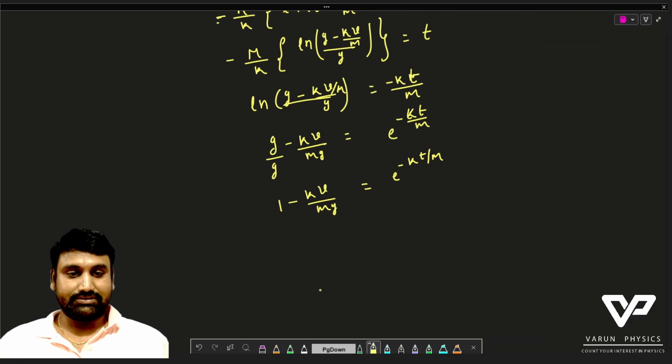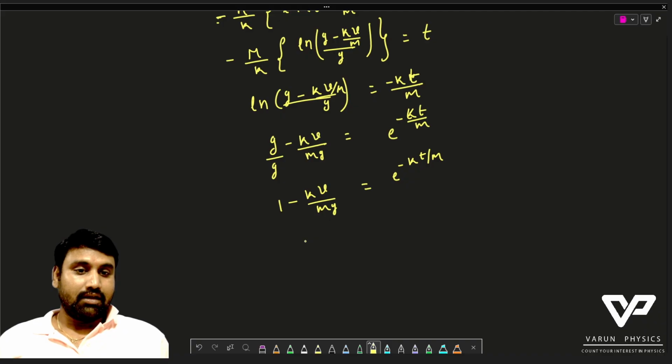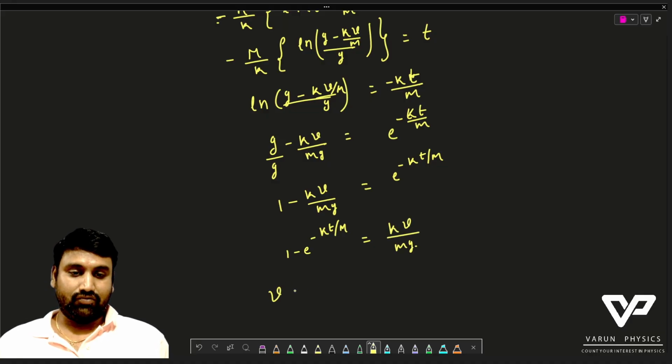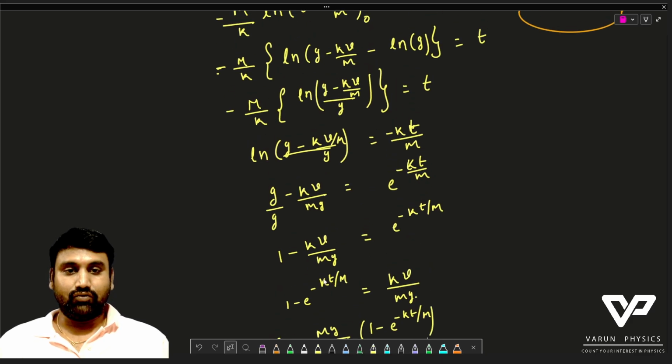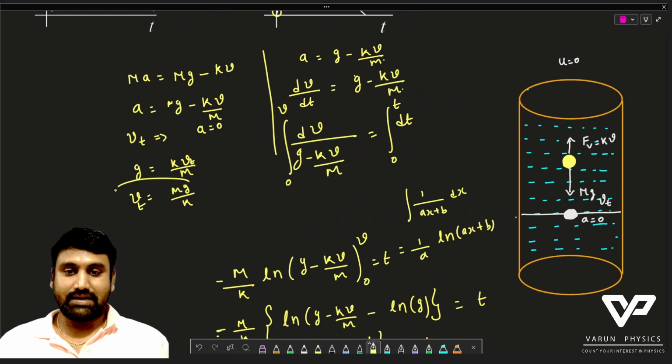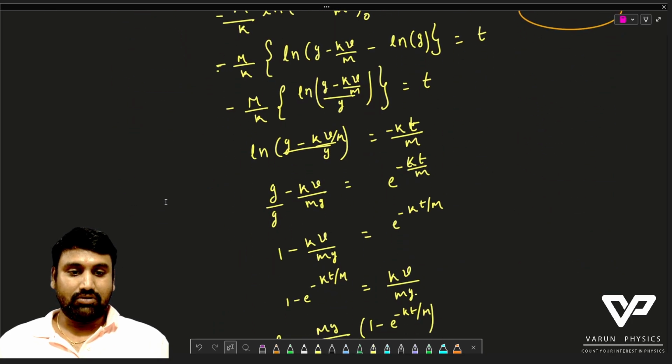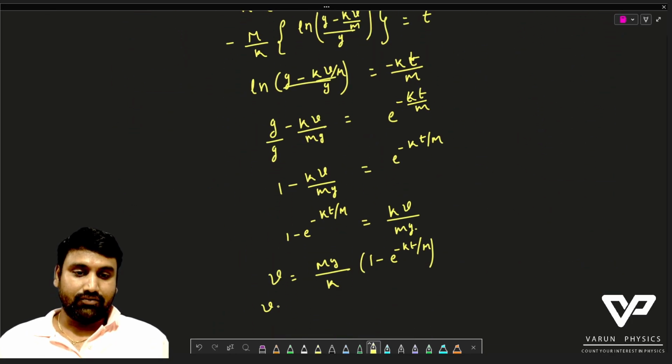This implies that 1 minus e to the power of minus kt by m is equal to kv divided by mg. Therefore v is equal to mg divided by k into 1 minus e to the power of minus kt by m. But we know that previously mg divided by k is vt. Therefore v is equal to vt into 1 minus e to the power of minus kt divided by m.